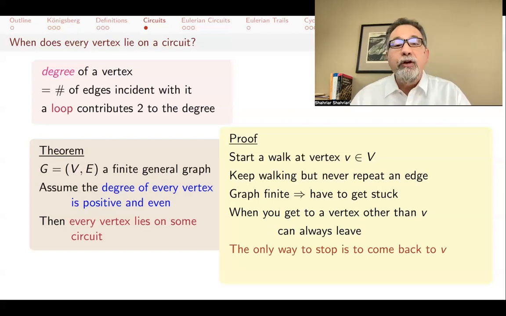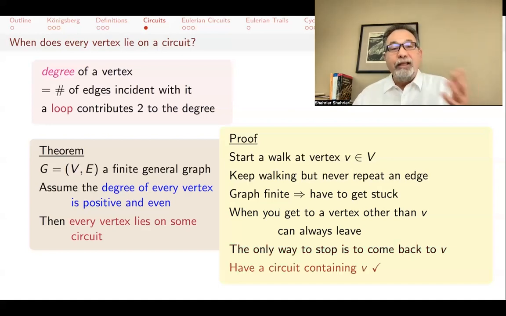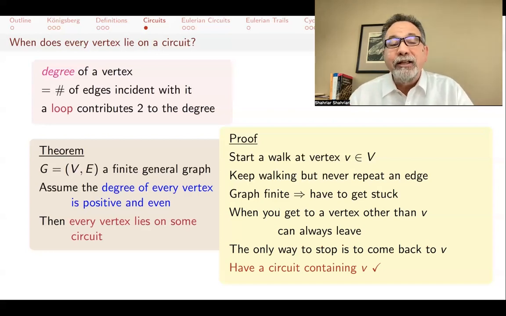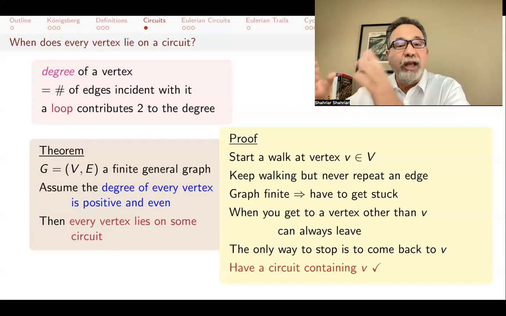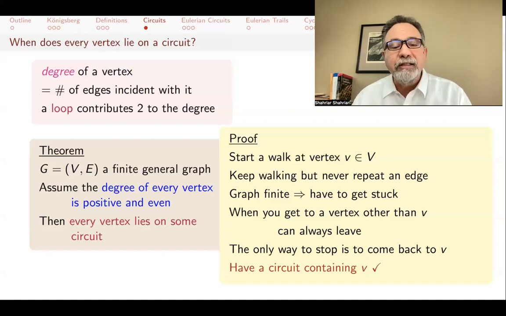Now, it's possible for you to come back to V and not get stuck and keep going, but eventually you'll have to get stuck, and the only place you can get stuck is at V. And then that gives you a circuit because you started at V, you took a walk, you didn't repeat any edges, and you ended up back at V. Now, this circuit, again, might not contain all the edges. In particular, your graph might not be connected. It might have different connected components, and so there might be a whole bunch of vertices or edges that you never visit. But there will be a circuit containing V.